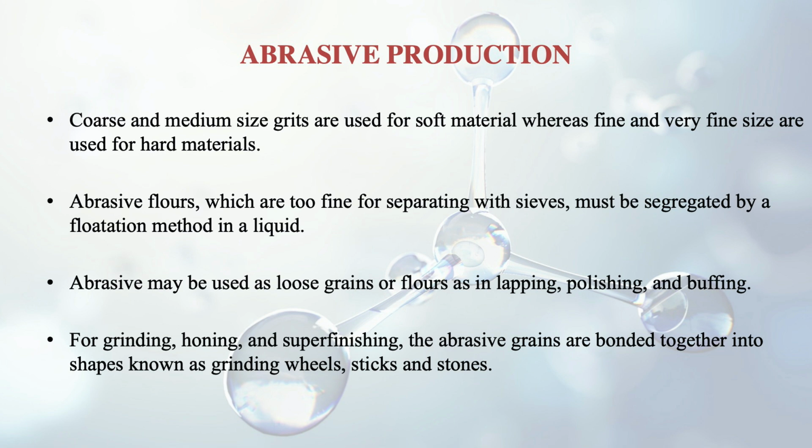For grinding, honing and superfinishing, the abrasive grains are bonded together into shapes known as grinding wheels, sticks and stones.